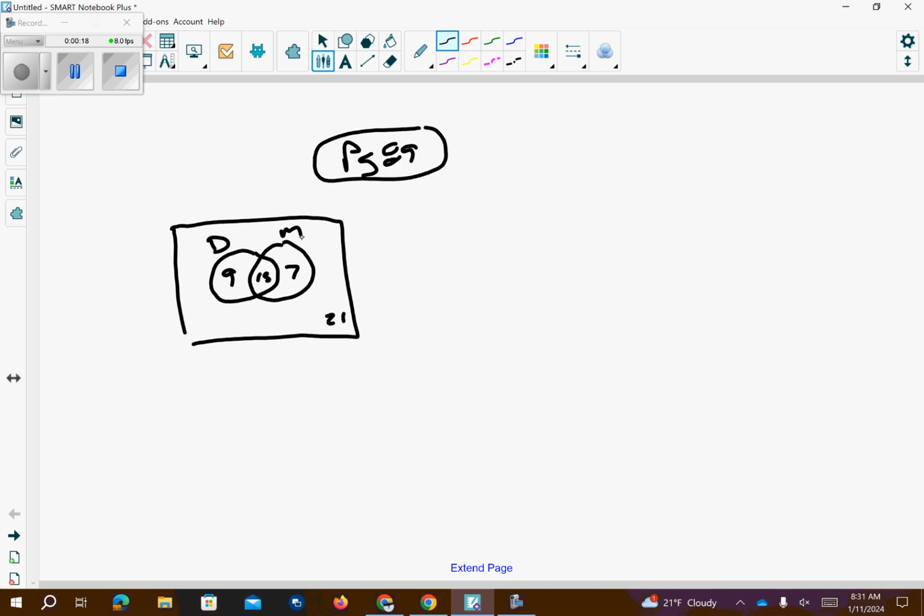Okay. So I know I already touched upon this, so let's run through this quick on page 89. The first thing you want to do is add 9 and 15 and 7 together, so 9 and 15 is 24, 7 is 31, so 43 is our total amount of people in here, okay?